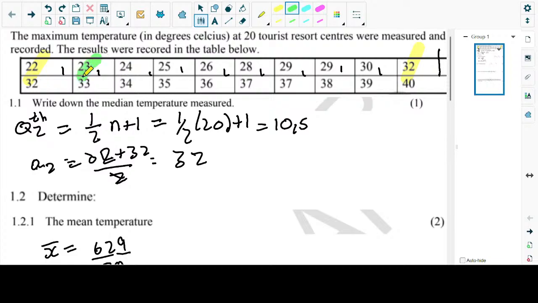And then this one goes with this one, and it's between 5 and 6. This one goes with this one. This one goes with this one. So that means it's going to be between 26 and 28.